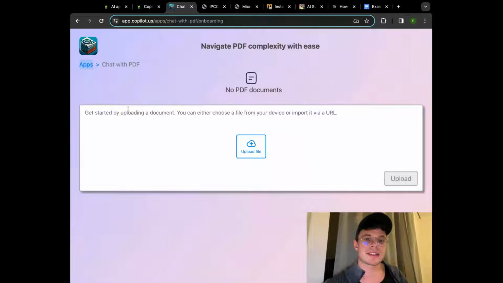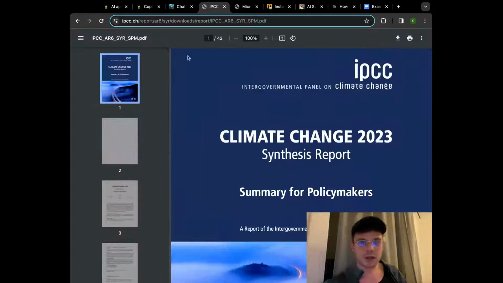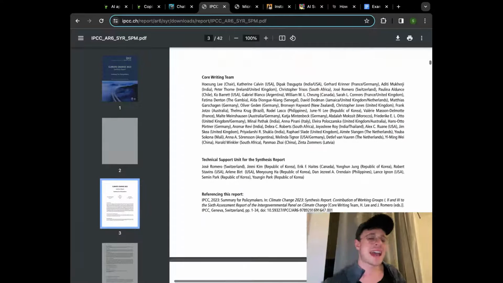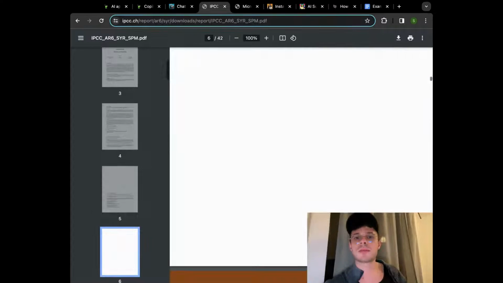So here you can see what we need to do to start working with this particular tool is to upload the document. We can do it two ways, either actually uploading the file or providing the link to the file to work with it. Let's say that today I want to work with this particular document. As I mentioned before, it's going to be the Climate Change 2023 document. To be honest, that is just an example. Of course, you can work with any kind of document.